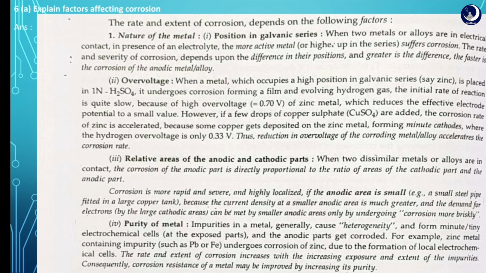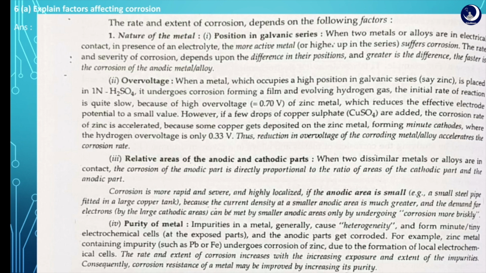Coming to 6a, factors affecting corrosion, mainly nature of metal. Position in galvanic series: the higher the position of the metal in the galvanic series, the faster the rate of corrosion will be. Relative areas of cathodic and anodic parts: if the anodic area is small, corrosion occurs more.